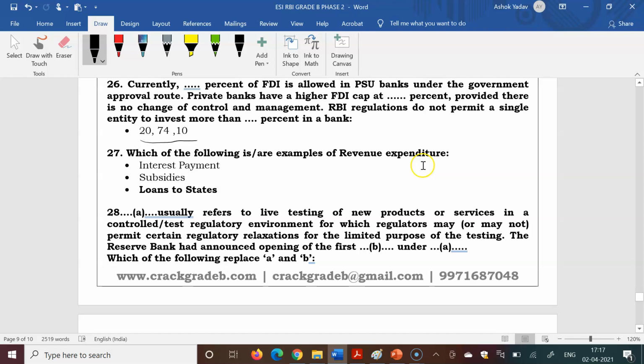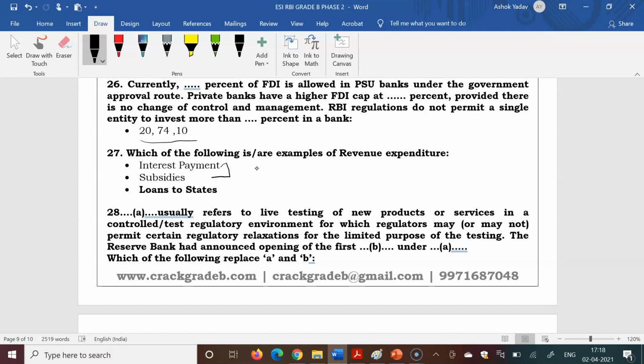Which of the following is an example of revenue expenditure? There were three options given, and you had to select one and two, all three, only one, only two, only three. There were options like this. Interest payment and subsidies are the right answer. This is also covered in the budget document.